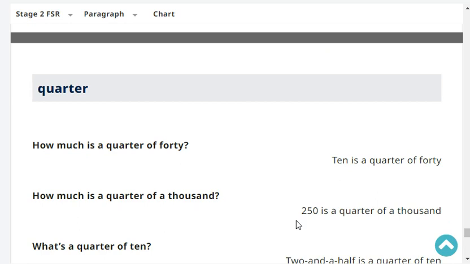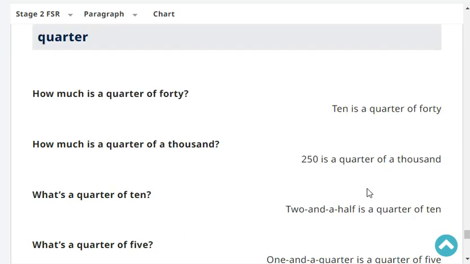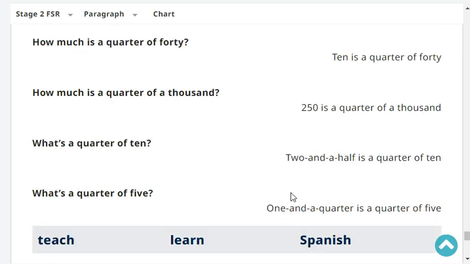Very good. Okay. How much is a quarter of 40? Ten is a quarter of 40. Very good. How much is a quarter of 1,000? 250 is a quarter of 1,000.